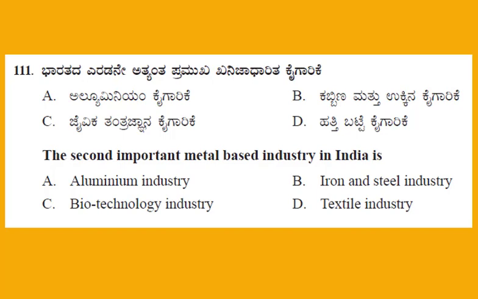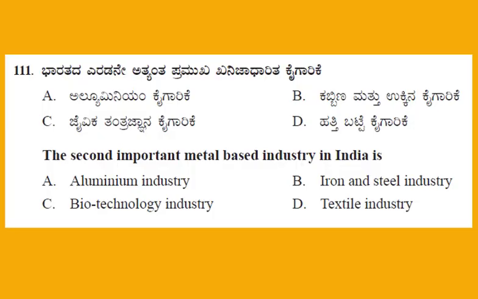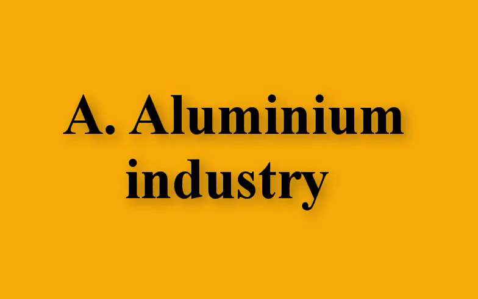Question number 111. The second important metal based industry in India is. This is the question from Geography, Unit number 10, Indian Industries. For options, option A, aluminium industry, option B, iron and steel industry, option C, biotechnology industry, option D, textile industry. And the right answer, option A, aluminium industry.